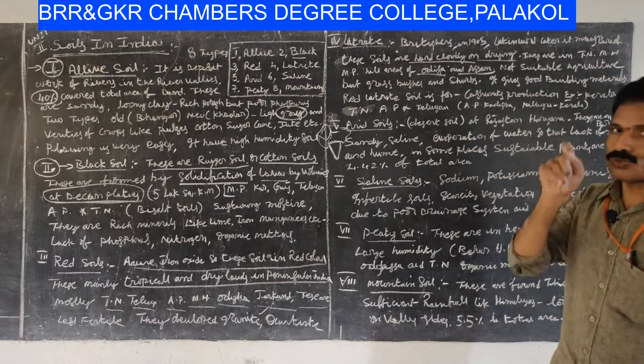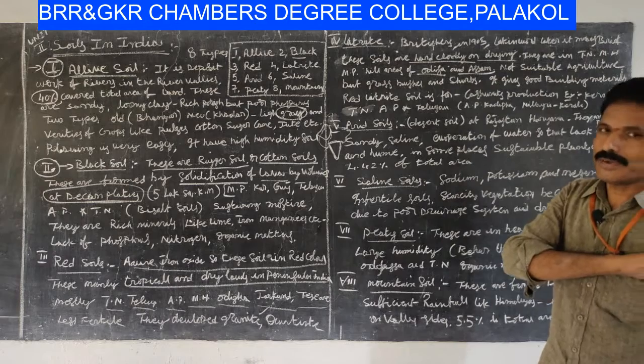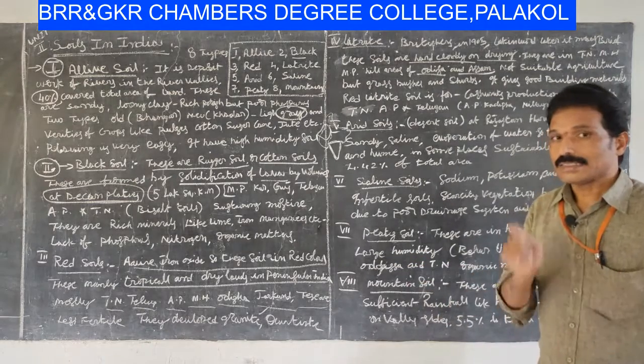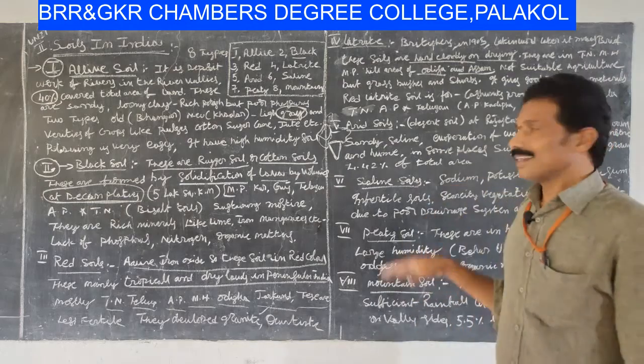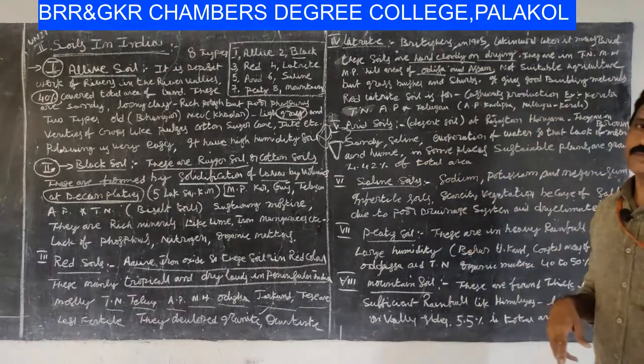moisture, it is not suitable for cultivation, but sustainable plants are grown in this arid soil.